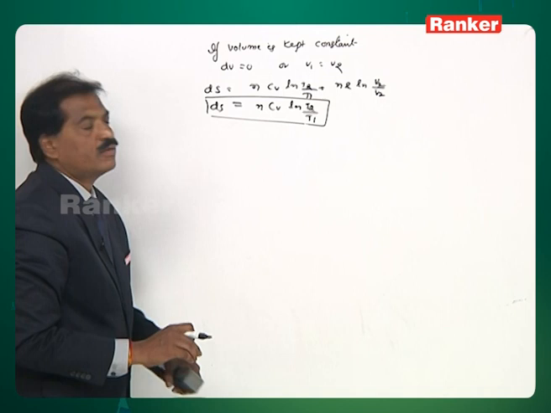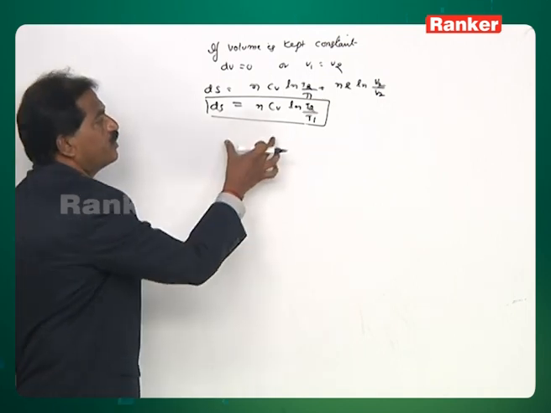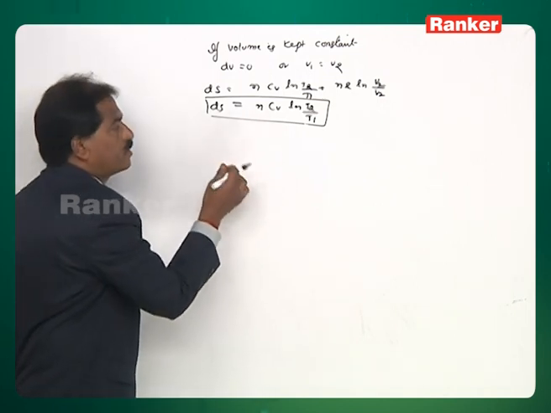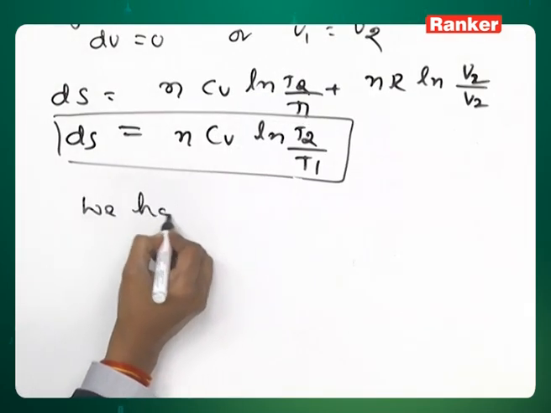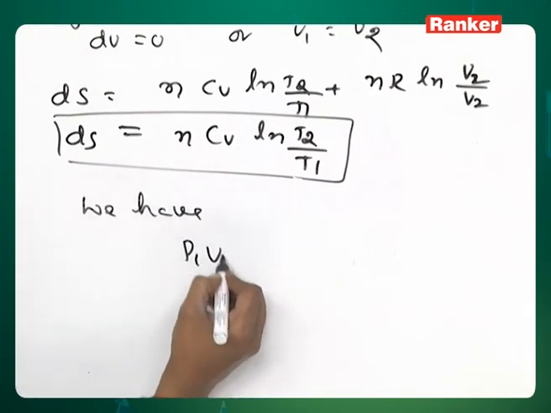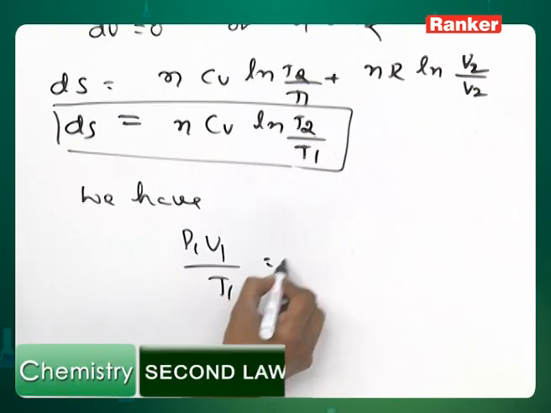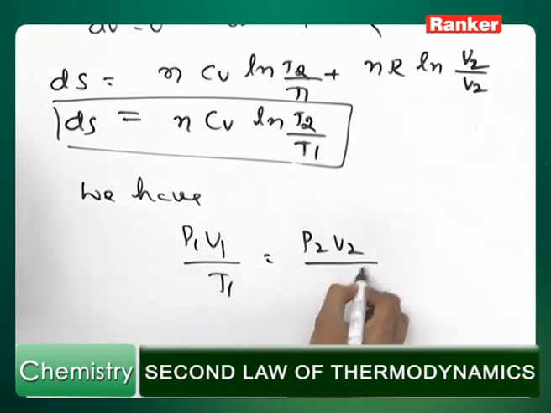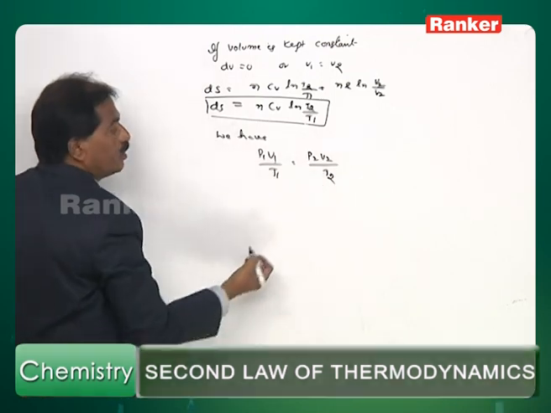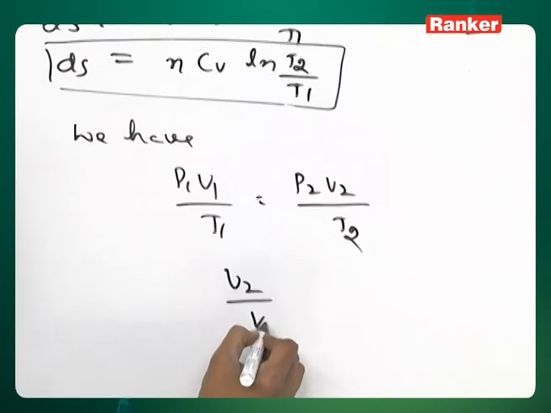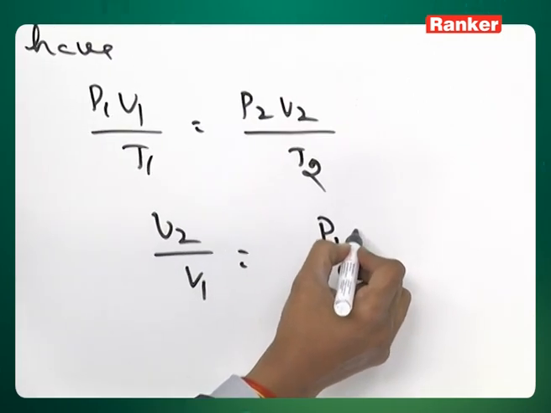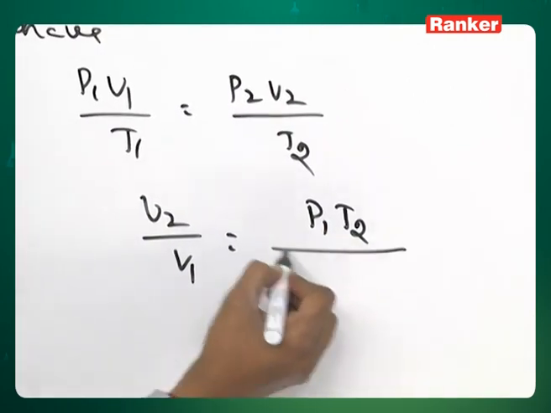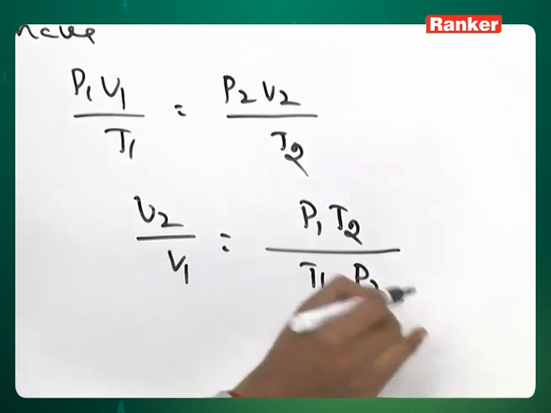Next, how to calculate the entropy change if pressure is being maintained constant. Now, you see we have this relation P1 V1 upon T1 is equal to P2 V2 upon T2. Therefore, V2 by V1 is equal to P1 T2 by T1 P2.